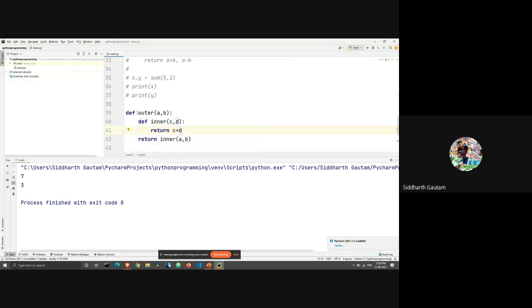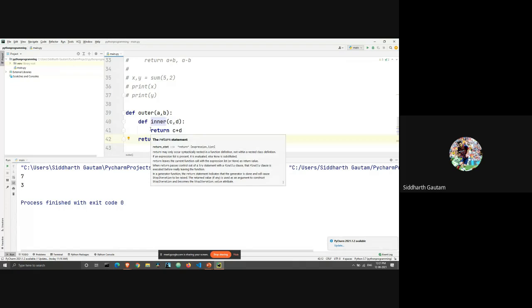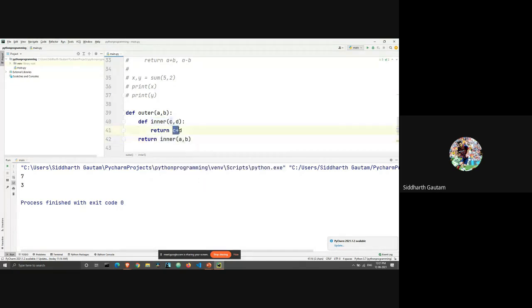So the return type of the outer function is this, which is inner A and B, which means that the return statement of the first function is calling the second function, okay? And this, we are calling the inner function A and B, and that is returning us C and D, all right?